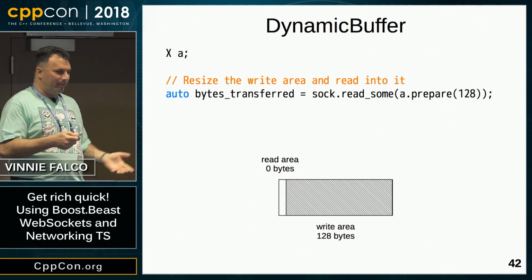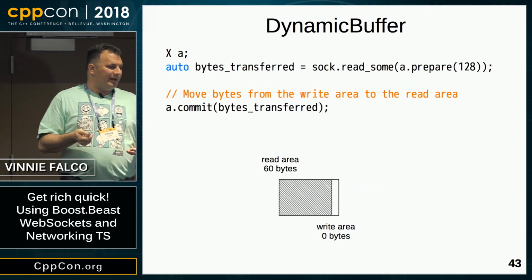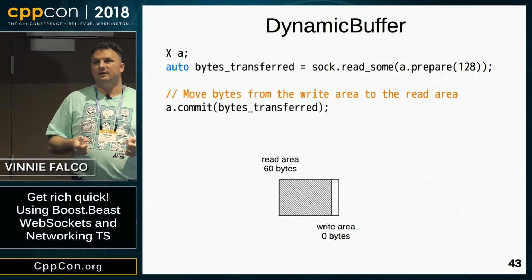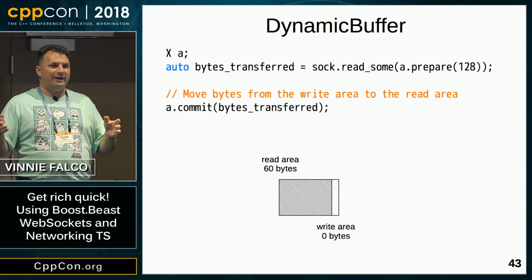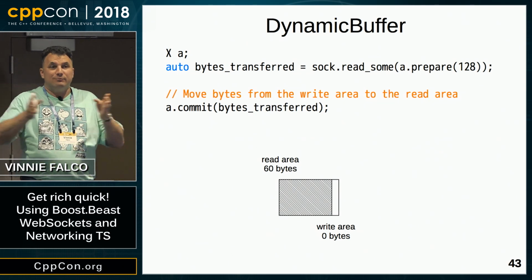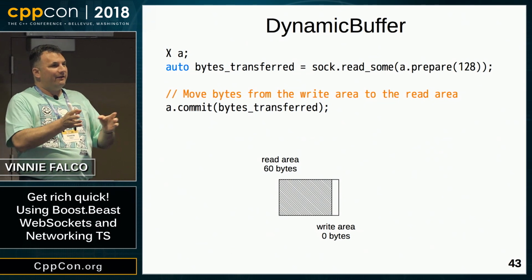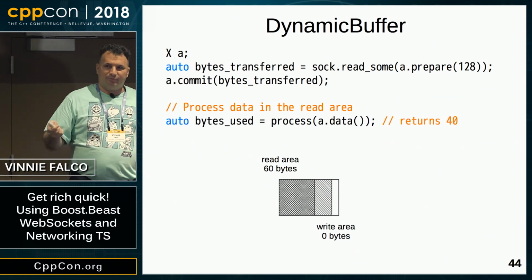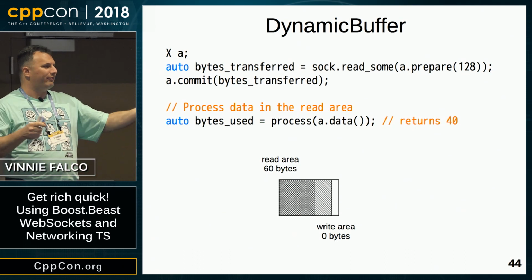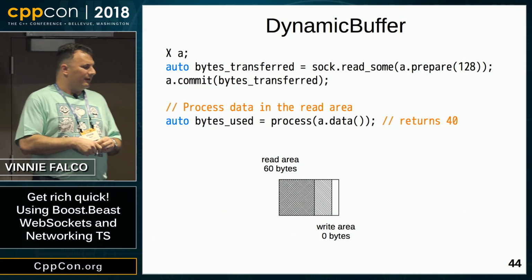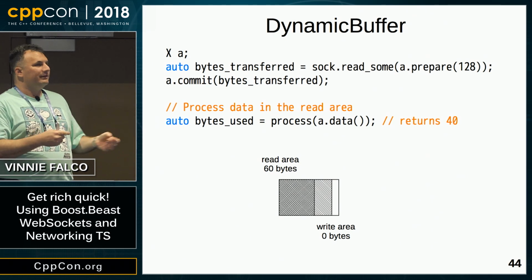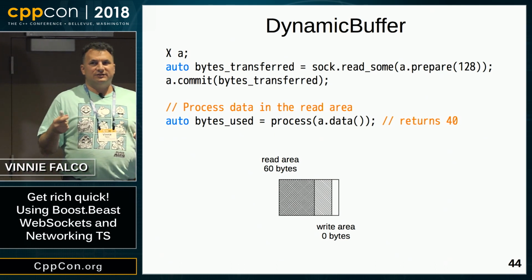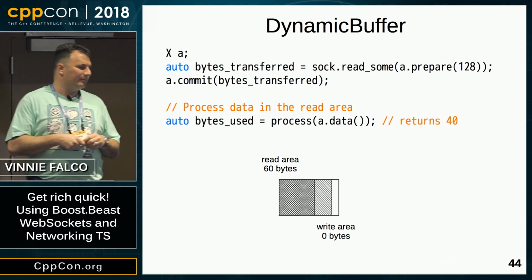So now we have some bytes, and now we want to make them available, so we call a function called commit on those bytes. Let's say we got 60 bytes. So we had enough room for 128, we only got 60, now we call commit, and that moves those bytes from the write area to the read area. So now they're available for reading. So now we want to process that data. I have this function called process. It processes the data. And we're calling a function on the dynamic buffer called data. This returns a const buffer sequence. Let's say that process only uses the first 40 bytes, and it returns the number 40 for bytes used.